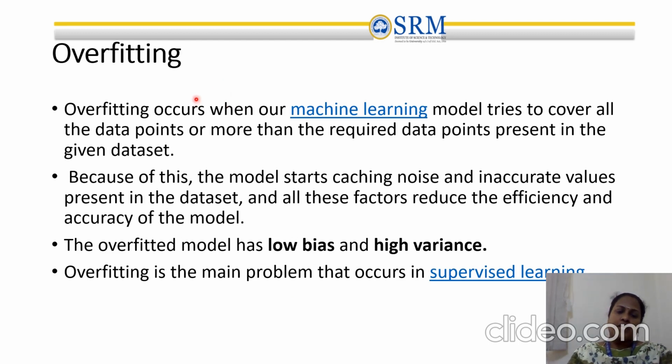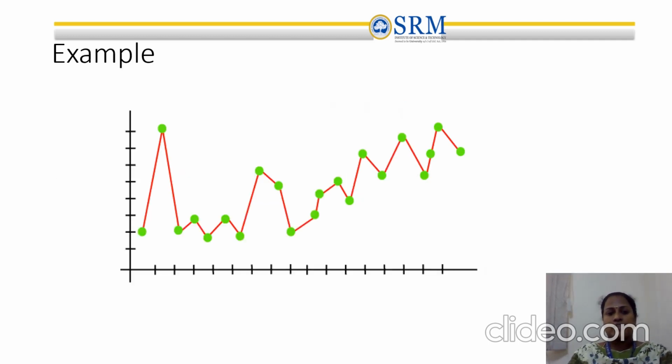So overfitting occurs when our machine learning models try to cover all the data points, or more than the required data points present in the given data set. Because of this overfitting problem, the model starts catching noise and inaccurate values, and all these factors reduce the efficiency and accuracy of the model. By means of this overfitting problem, the model has low bias and high variance. Overfitting mainly happens in supervised learning algorithms.